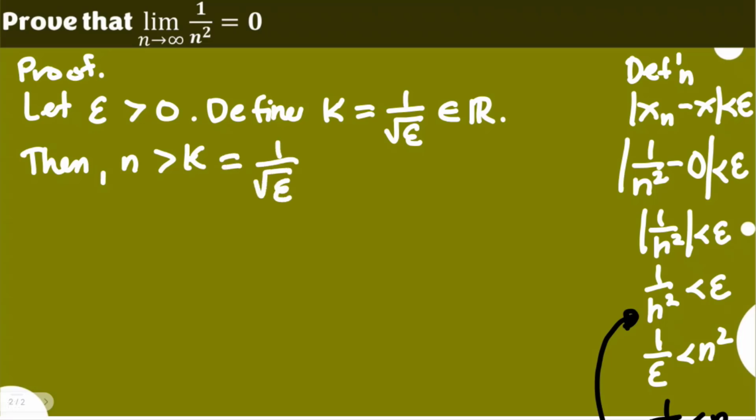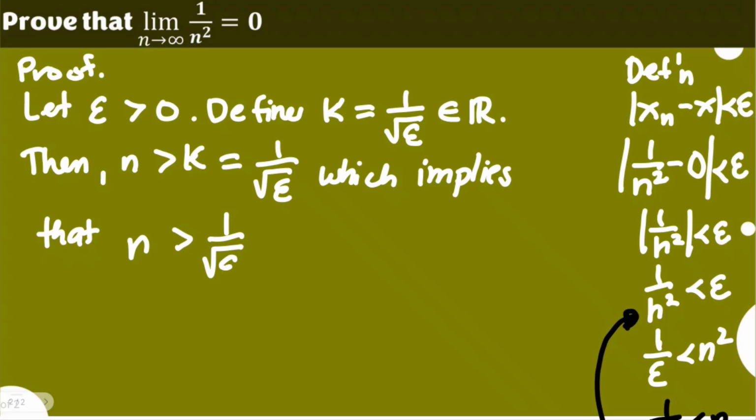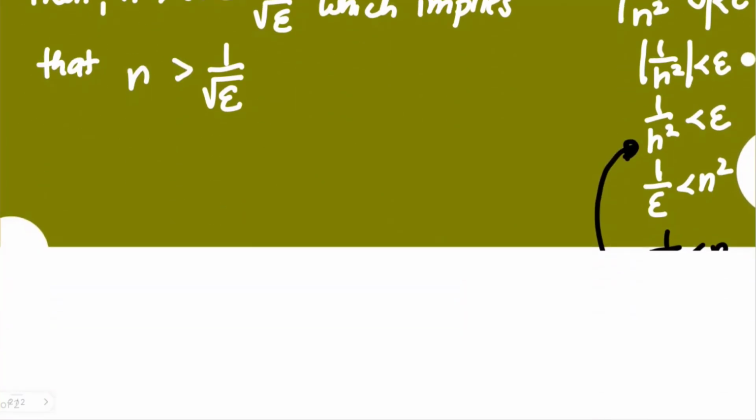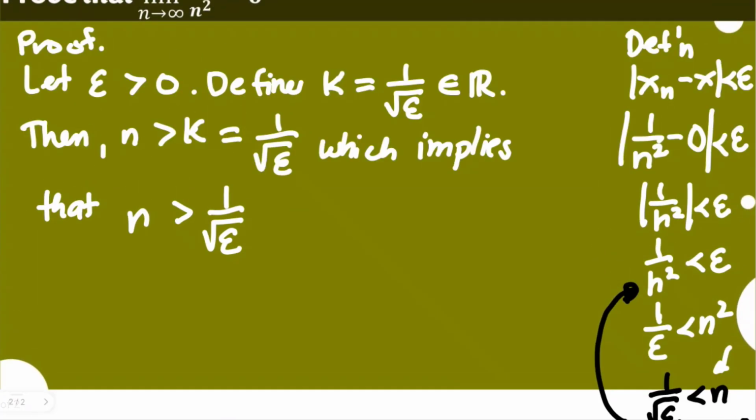This implies that n is greater than 1 over the square root of epsilon. As you can see, it is already going to this form here, and we are assured that it will really go to what is intended because we were able to come up with this form. But let's simply continue because the proof should be complete.